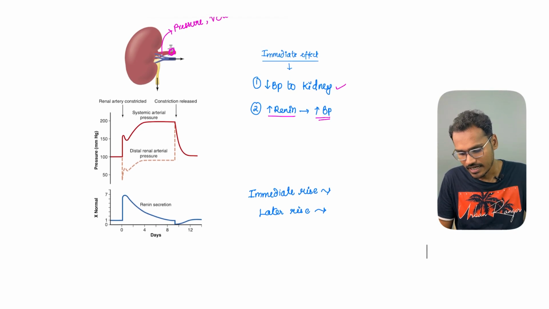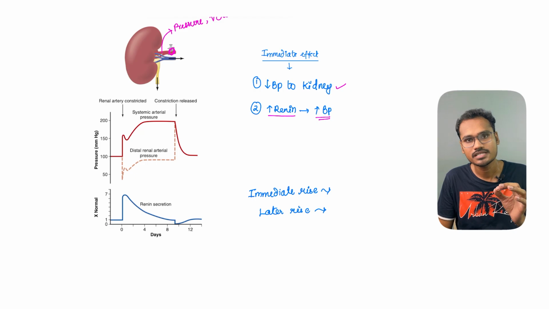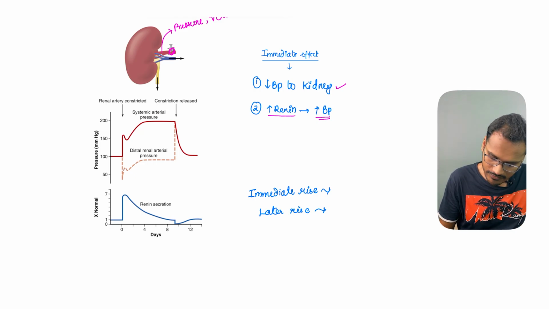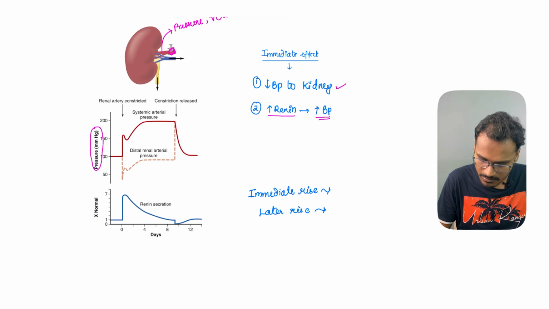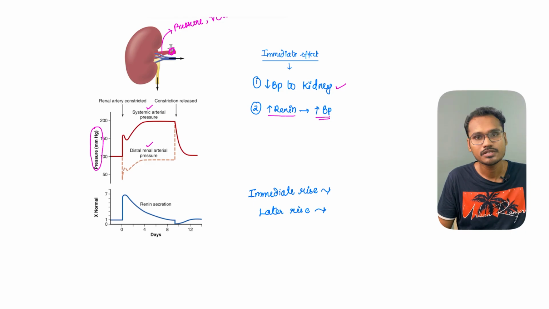And they have seen that there is an increase in one particular substance in the blood. As you can see from this graph, the above graph is a pressure indicator, and in this they have indicated two pressures: one is the systemic arterial pressure and the other is the distal renal artery pressure.